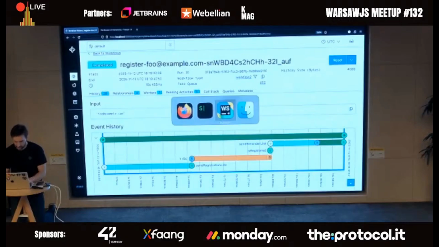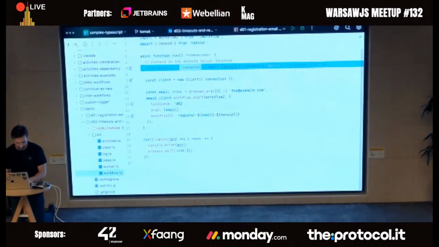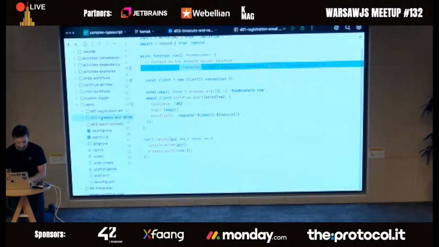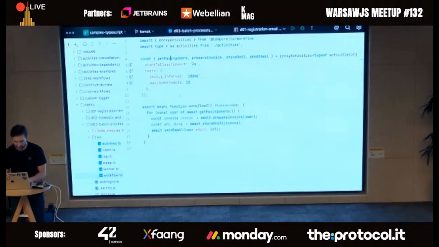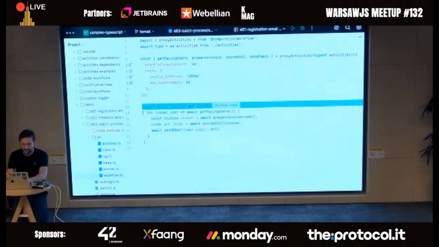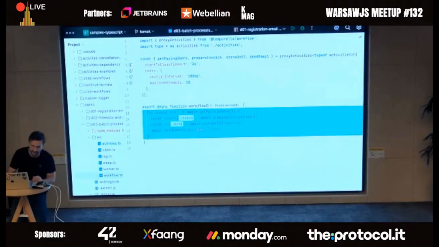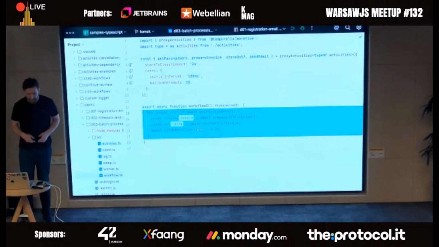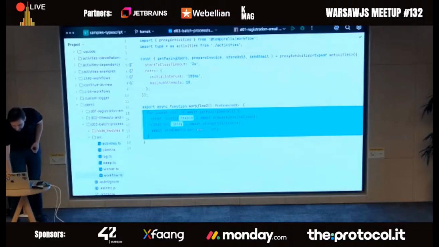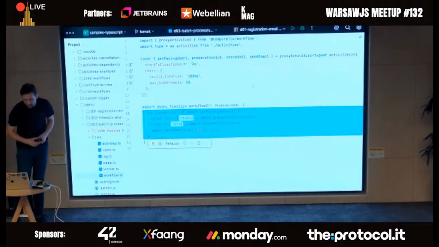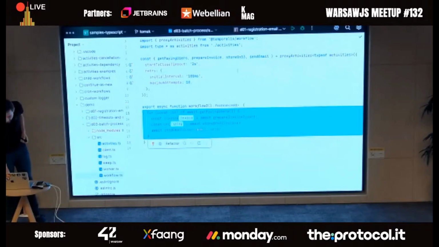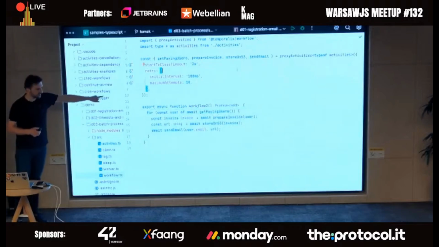Okay, I wanted to show you one last demo. And the one last demo will be a little bit more complex, but I think it's a cool thing to know. So here is our more complex workflow. So what happens here is that I have a bunch of, this is my workflow, right? This is my function with a workflow.